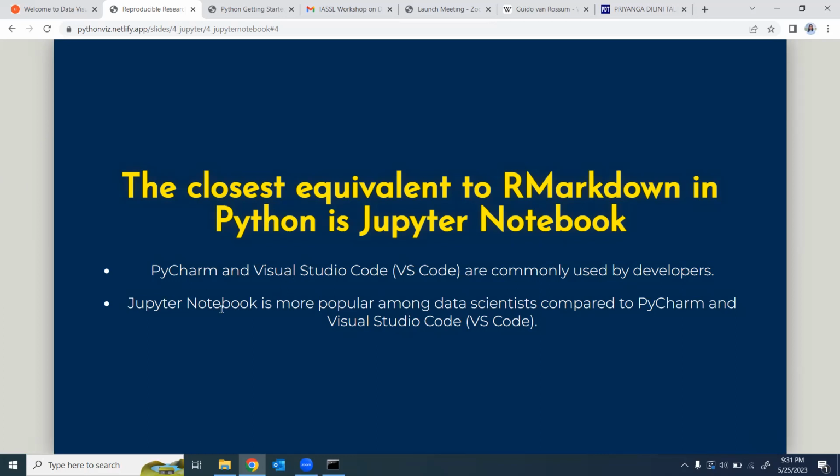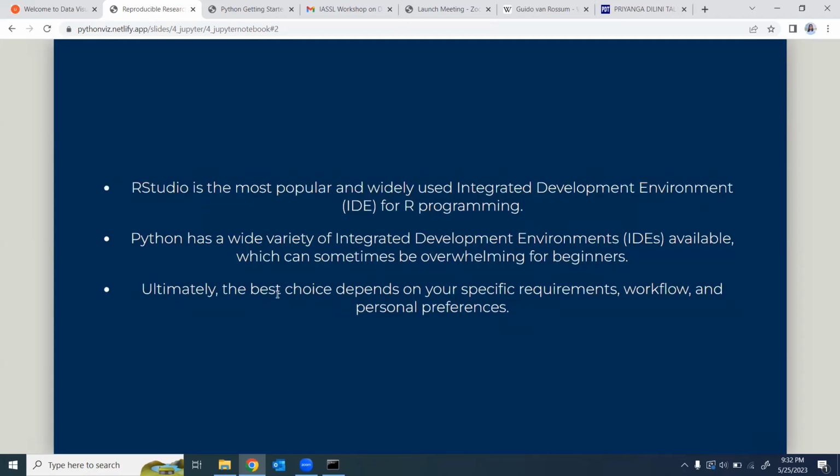On the other hand, Jupyter Notebook is particularly popular among data scientists. It is more popular among data scientists compared to PyCharm and VS Code. During this workshop, I'm going to select Jupyter Notebook as our development platform, because our focus is more on the data science part, not the development part. But again, as I explained earlier, ultimately the best choice depends on the specific requirements, workflow, and personal preference.